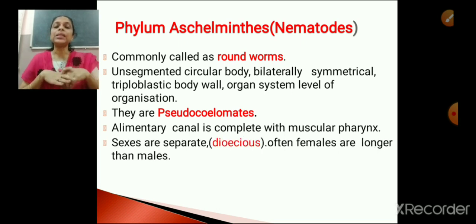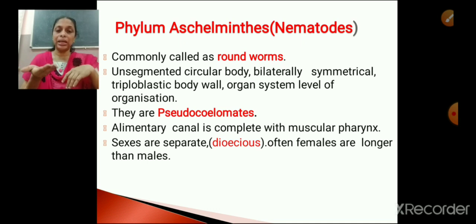Now, sexes are separate. Another important feature of phylum Aschelminthes is that males and females can be easily distinguished. Both are different. They exhibit sexual dimorphism. Dimorphism means morphologically they are different. Males are different, females are different. There are certain organisms where you find both the male and the female reproductive system within the same organism. An example is the earthworm. It is bisexual, that is, male sex organ as well as female sex organ is found in the same body.